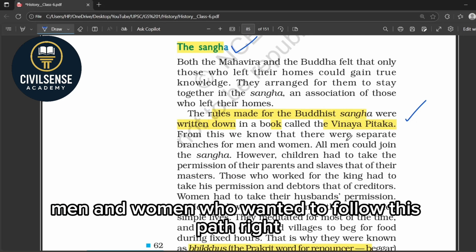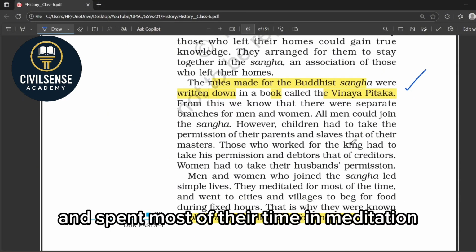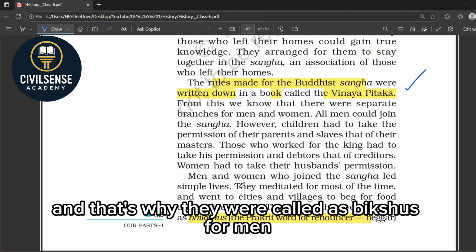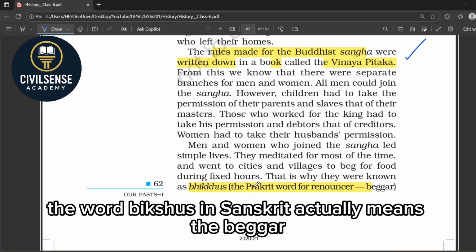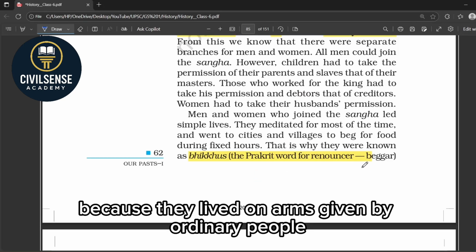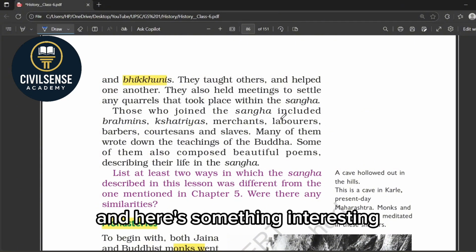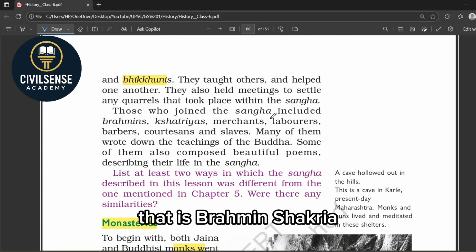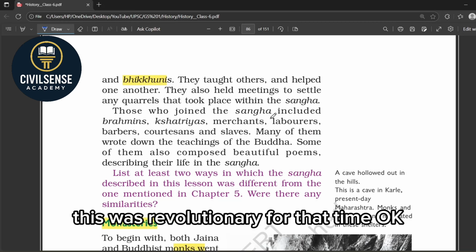Okay, now who joined this Sangha? Men and women who wanted to follow this path. Right, they lived very simple lives and spent most of their time in meditation. And that's why they were called bhikshus for men and bhikshunis for women. The word bhikshu in Sanskrit actually means the beggar, because they lived on alms given by ordinary people. And here's something interesting, that is Sangha was open to everyone, that is Brahmins, Kshatriya, Vaishya, Shudra, so no caste barrier. This was revolutionary for that time.